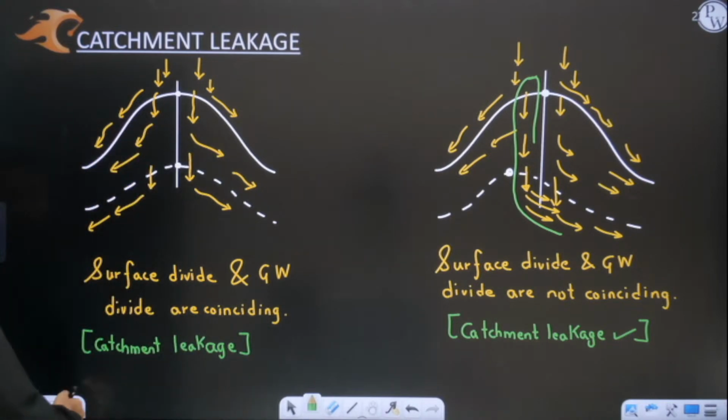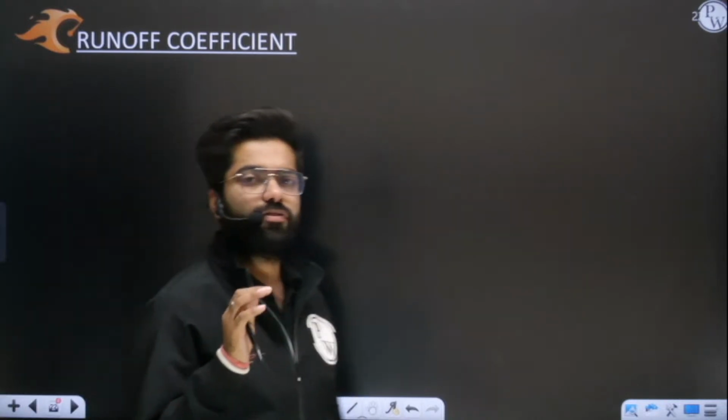Now we'll move to runoff coefficient. What is runoff coefficient? See, runoff coefficient is a very simple term. Many questions have been framed in the GATE examination and engineering services examination related to runoff coefficient. Now we have to understand what it is. Runoff means, after rainfall, whatever water is lost, the water that remains flows into the rivers, or you can say into the streams. That is runoff.